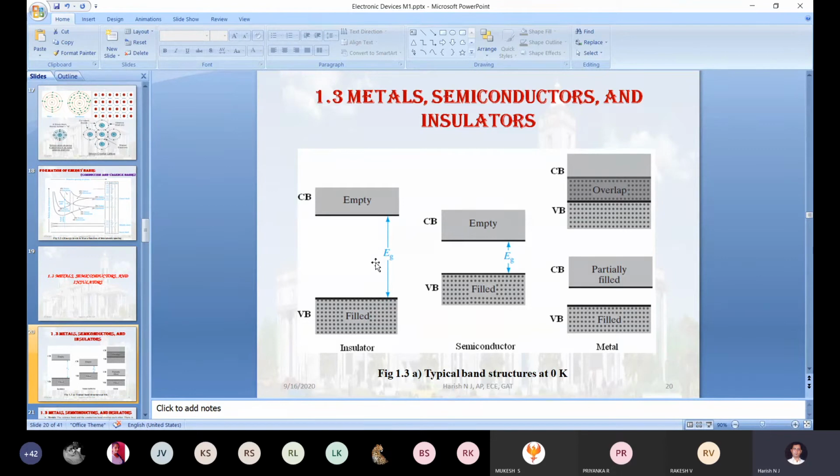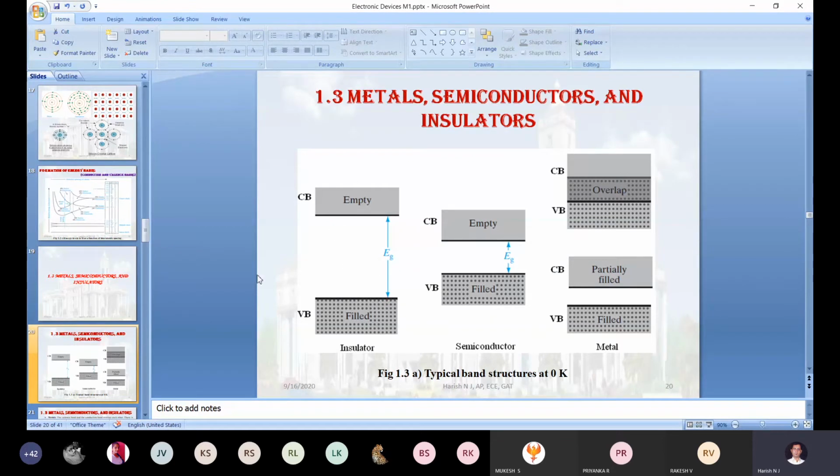Why have I taken only 5? You can take 3 also, no problem. Eg will be greater than 3 electron volt. There is nothing wrong in that. It's correct, greater than 3 electron volt. Why am I telling 3? Why have I taken the numerical value greater than 3? I will tell you the reason for that also.